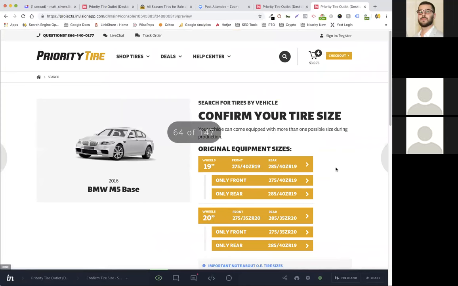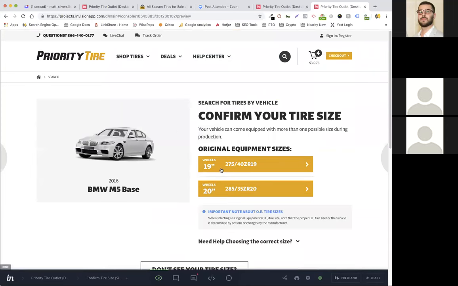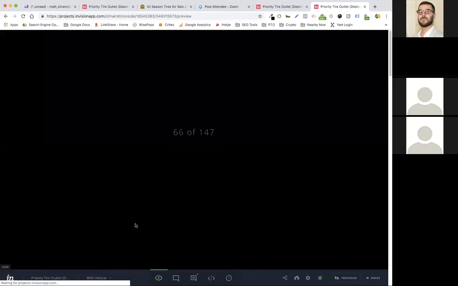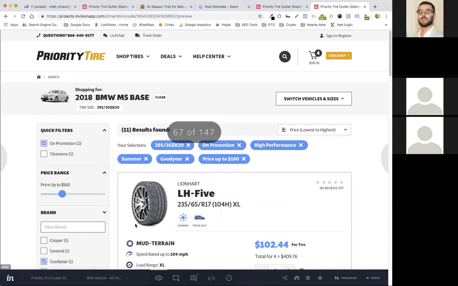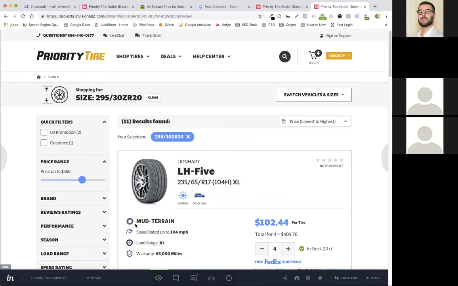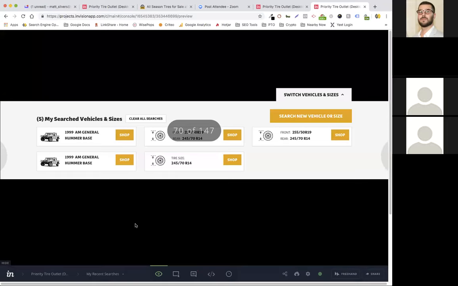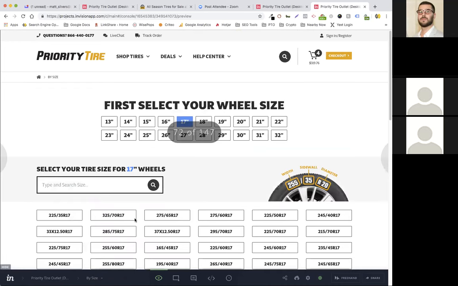So here's another version of the search result page where we do not have multiple front and rear options. We just have multiple sizes. Got it. And then I'm going to start walking through page by page here, and I'll try to pick out what we haven't already talked about. So again, this is just search results for a vehicle. No, search results for front and rear. But again, that's more SearchSpring, not you guys.